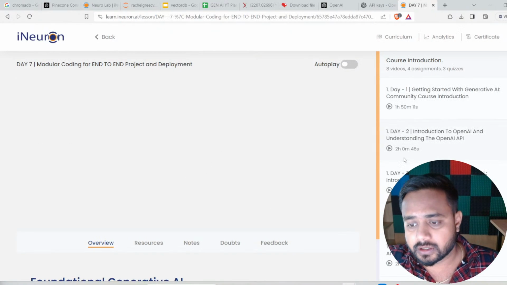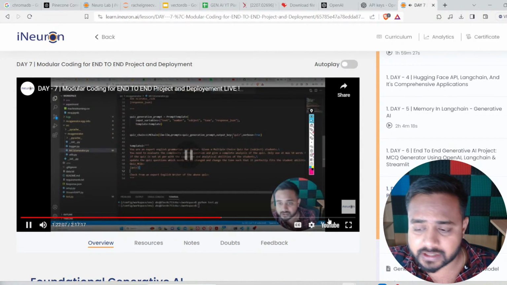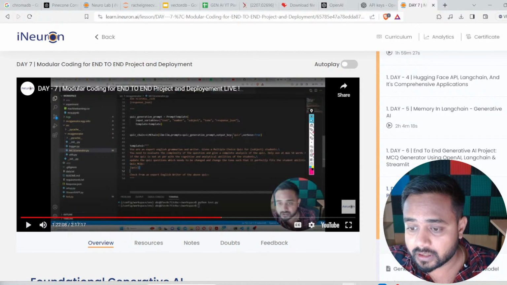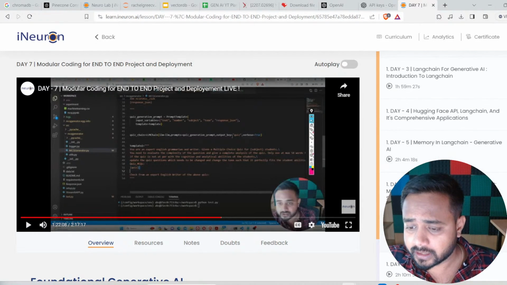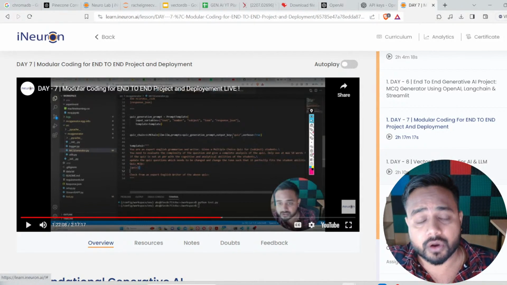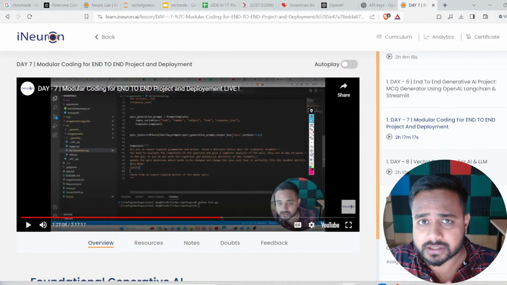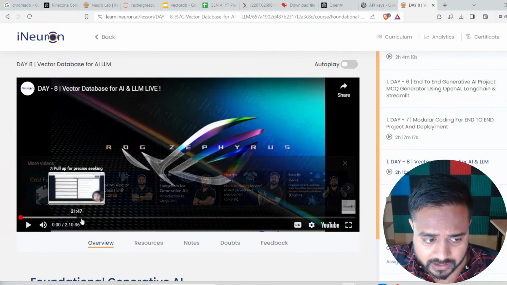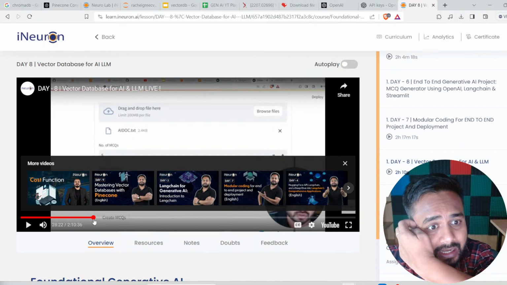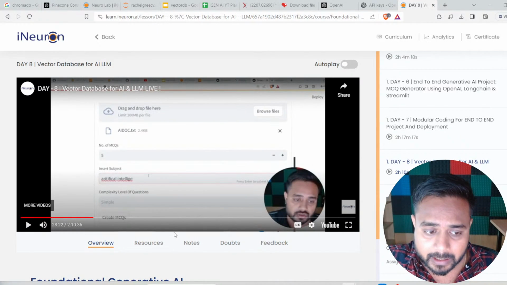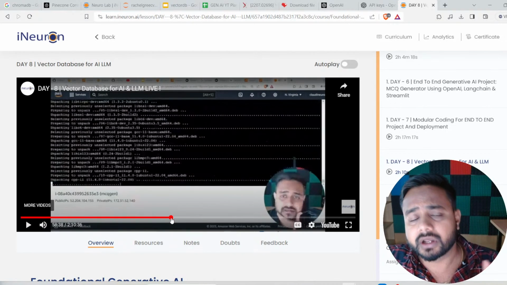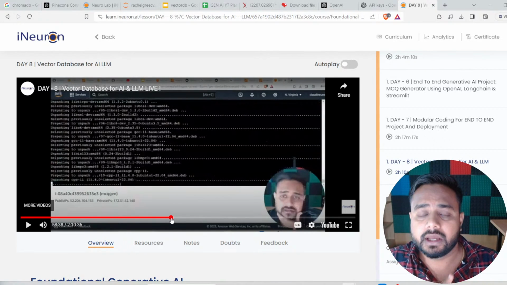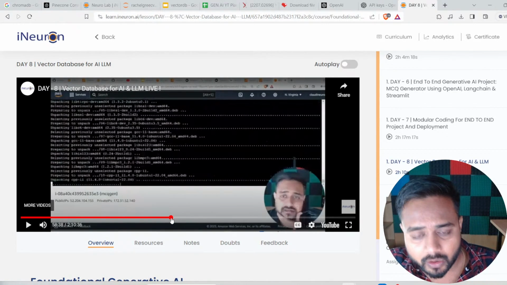This is the dashboard. So far I covered eight sessions, and this is day 9 actually. Here you can see up to day 8. Yesterday I talked about the vector database. I talked about deployment as well. If you check this particular session, I discussed deployment in the initial class, and after that I moved to the vector database. There I explained the theoretical concepts regarding vector databases. I talked about embedding, and now in today's class we're going to implement all those things.